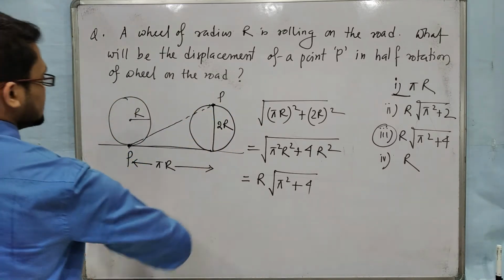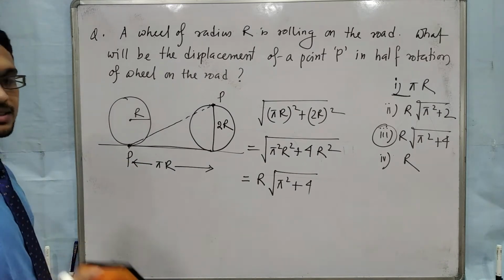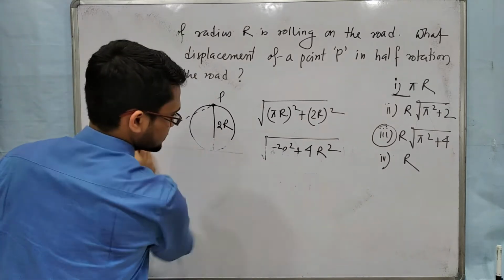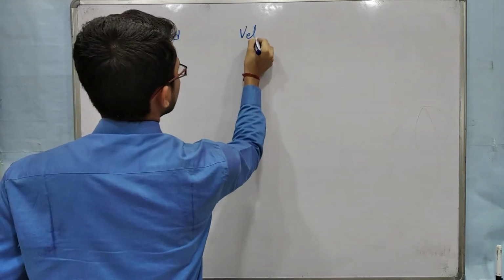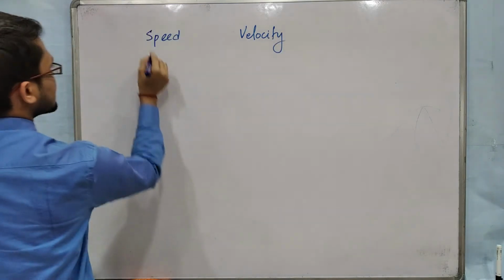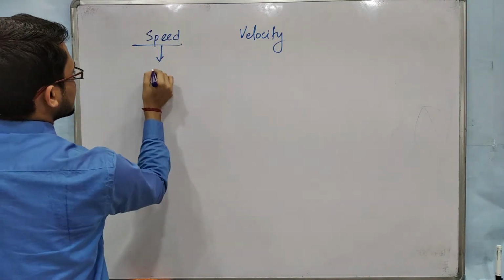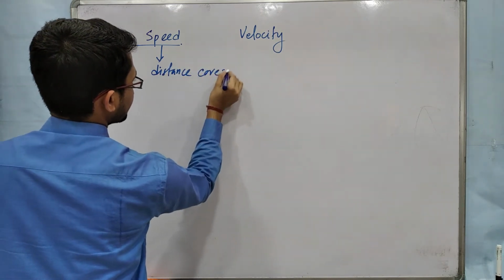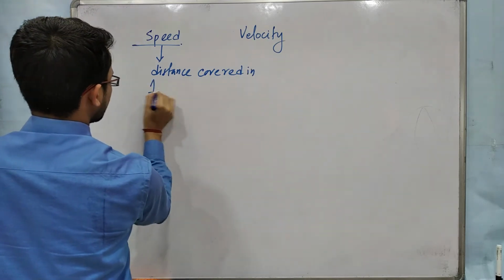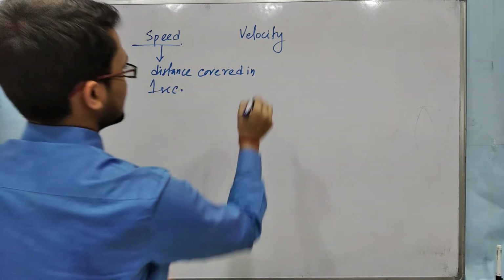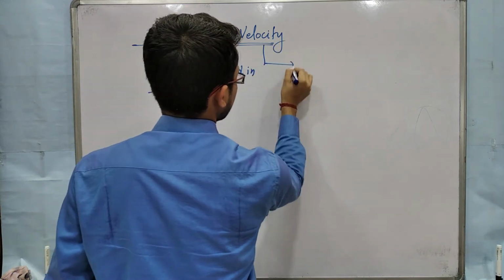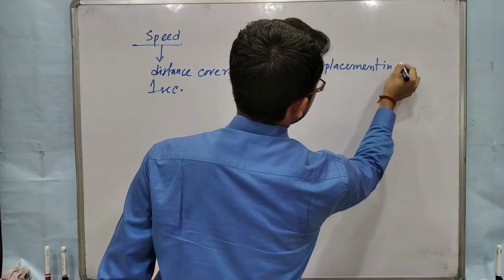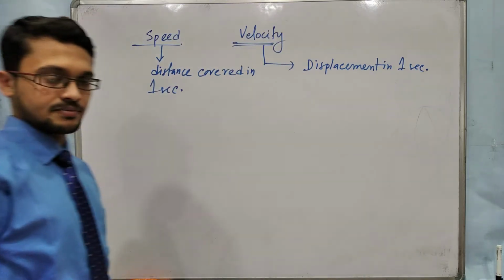Okay. So I am erasing this. So this is a part of distance and displacement. Now come to speed and velocity. Speed, velocity. Okay. Speed means what? Speed means distance covered in 1 second. Okay. Velocity means displacement in 1 second.